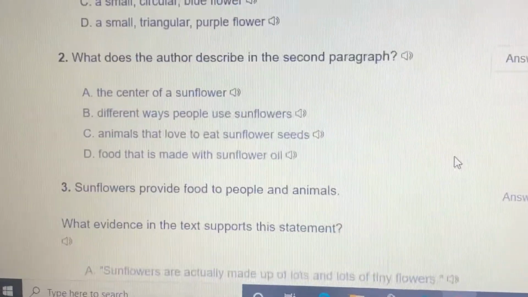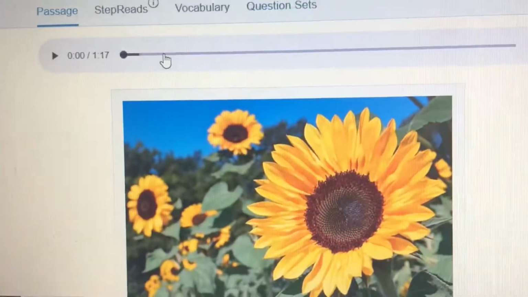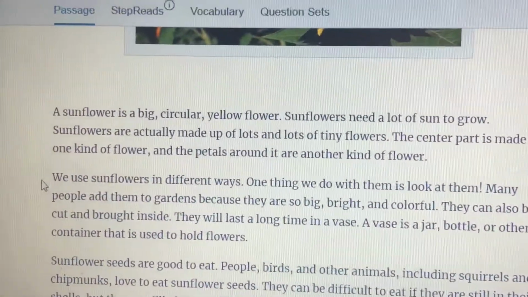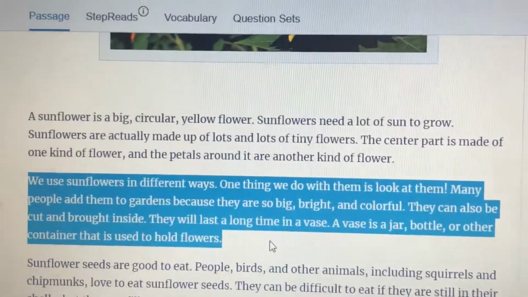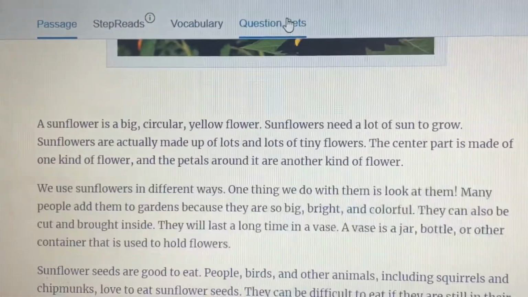Number 2, what does the author describe in the second paragraph? Okay, easy. Go to the passage. Go to the second paragraph. It's right here. It's the second chunk of words. Reread it or listen to it again. And now go answer the question. What were they describing?